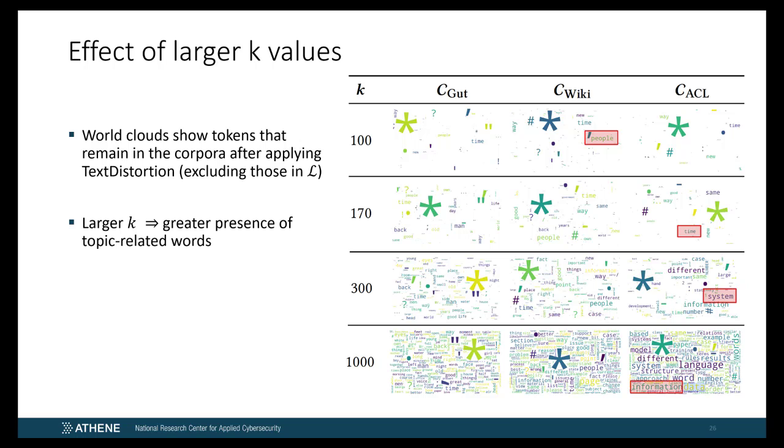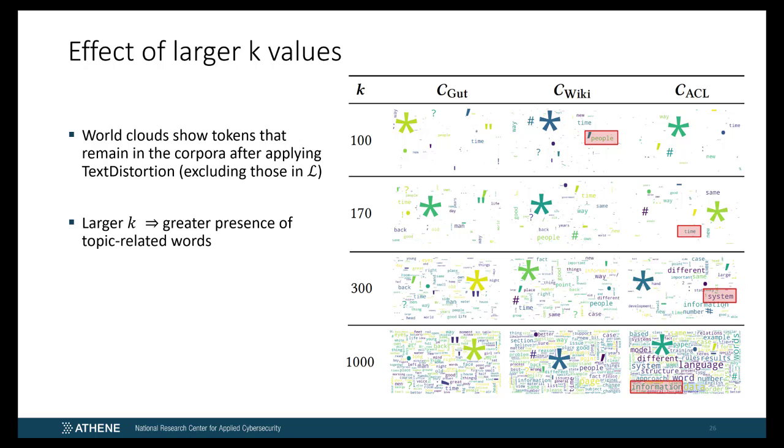First, we concatenated all documents in each corpus and applied text distortion with various k settings. Next, we subtracted from the resulting tokens all that appear in our list L. The remaining words are then highlighted in the word clouds illustrated here, where more frequent tokens are shown larger. The asterisk here is the largest, since it reflects all tokens which are masked by text distortion.